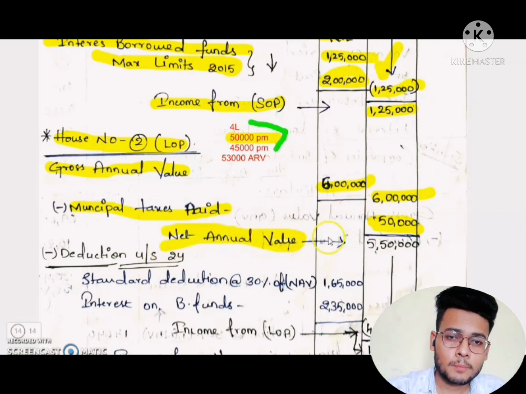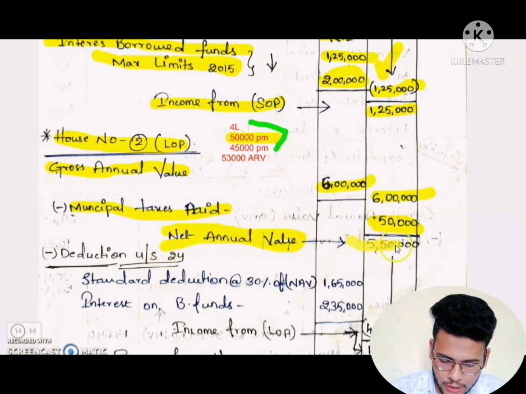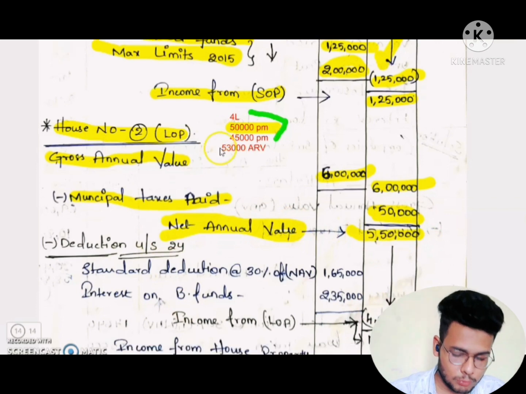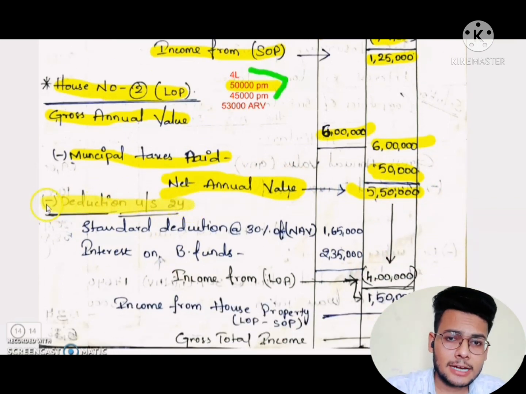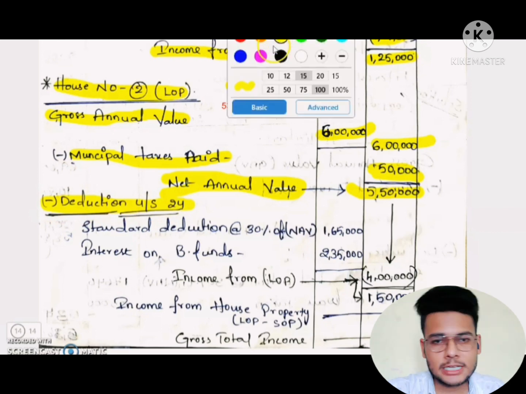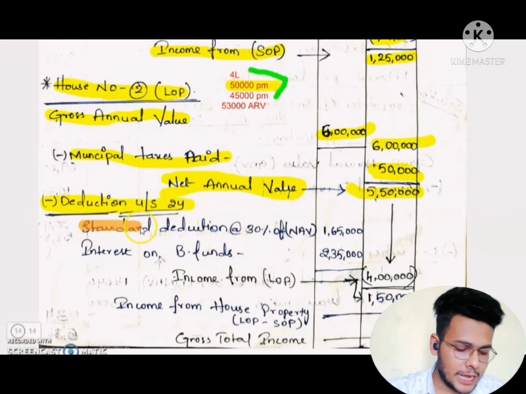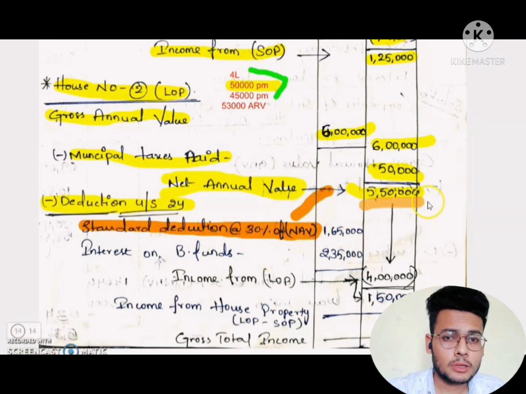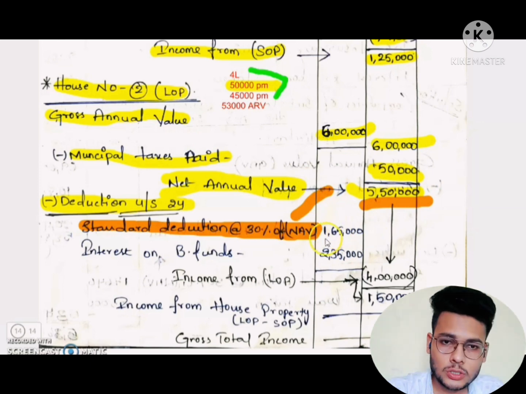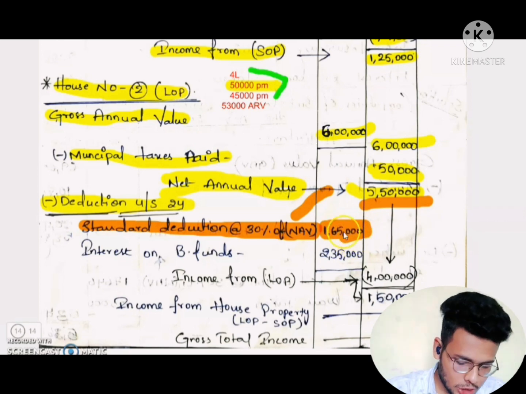And next, after getting net annual value, what do we have to do? We have to deduct some deductions under Section 24. The deductions are standard deduction, that is 30% on net annual value. Net annual value is 5,50,000. We have to take 30 by 100 of 5,50,000, and we will get 1,65,000 as the standard deduction. We have to write it in the inner column.